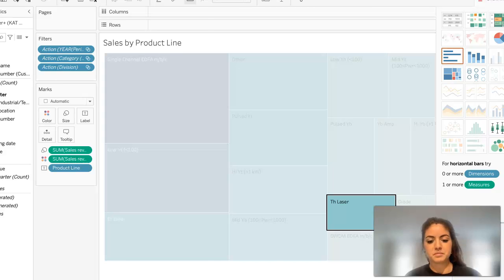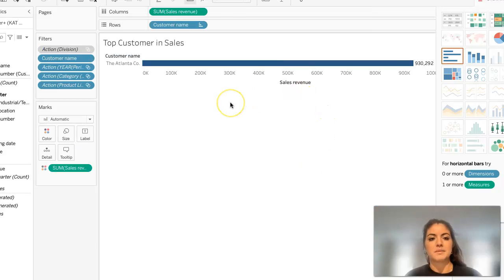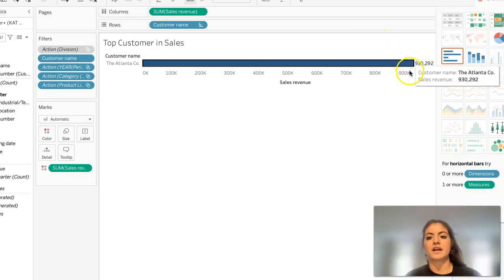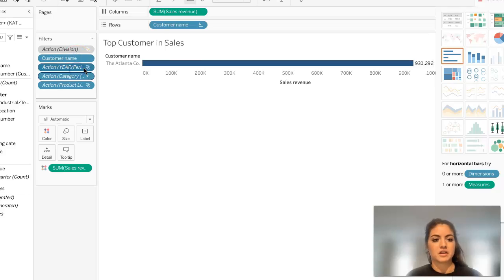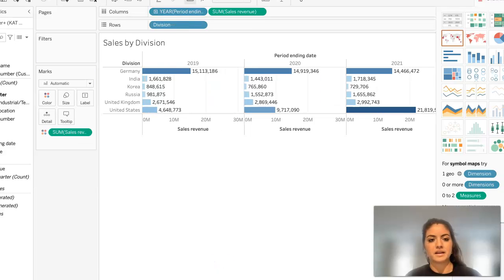So that just shows all of the different sales by product line and how much they are producing in revenue. And then here we have top customers in sales. The top customer in sales is the Atlantic Co., which is producing over 900,000 in sales. And over here, it can show you by the different action category. Following that is sales by division, meaning in different countries around the world. So we have Germany, India, Korea, Russia, United Kingdom, United States. And that shows for 2019, 2020, and 2021.